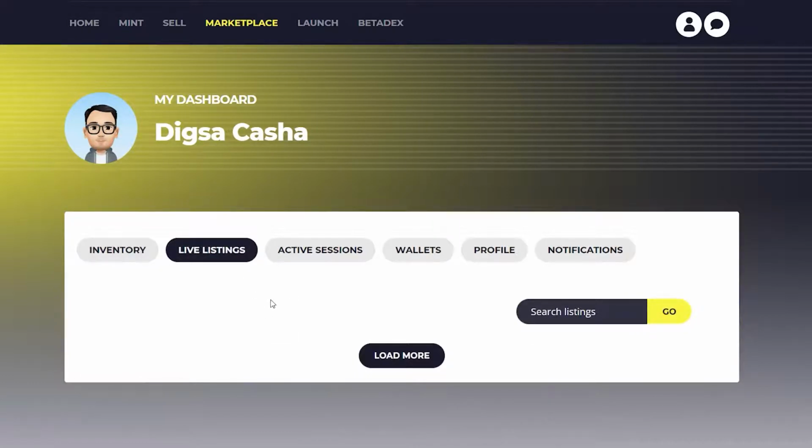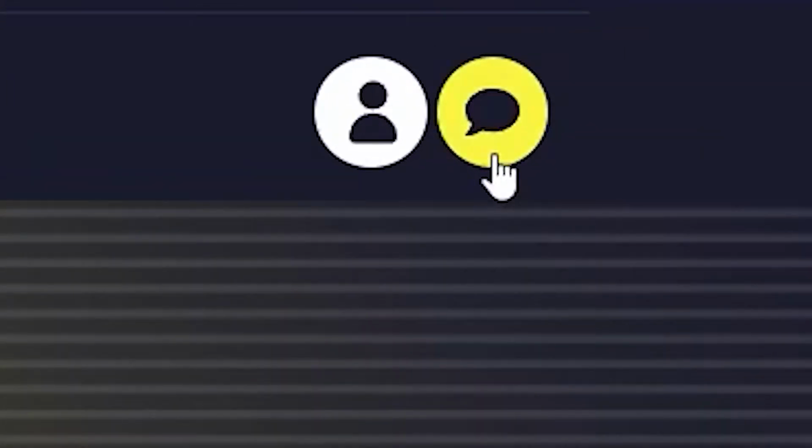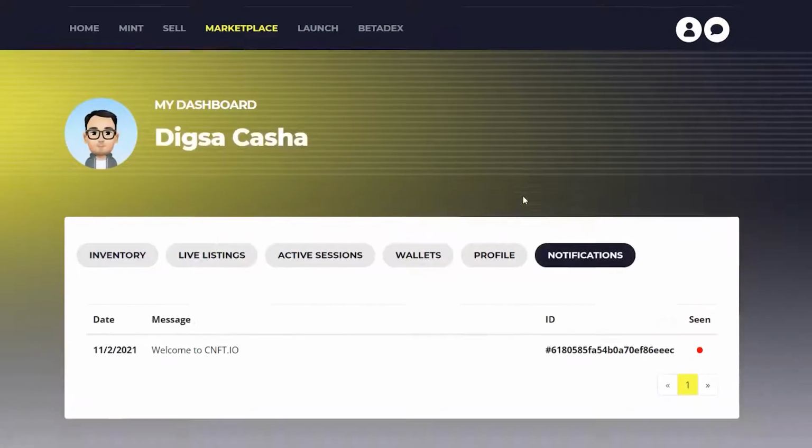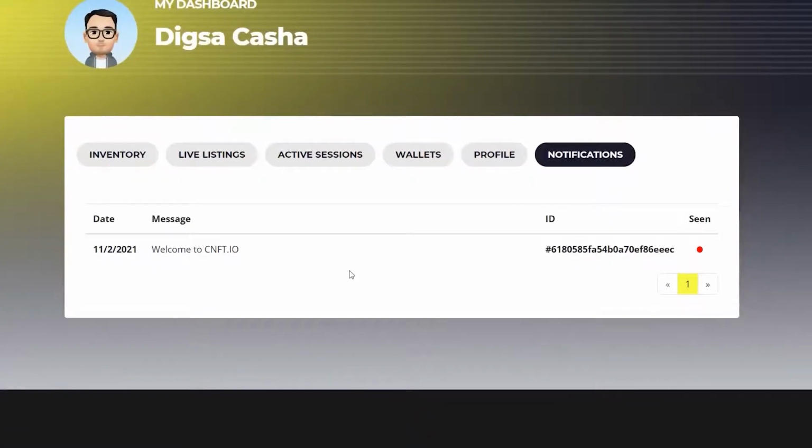Now, what happens once you actually sell it? Another little layer of complexity, but this is how it works. You have to go to the notification tab. Once it sells, you'll have a notification in the notifications that it was sold. You'll be able to click that notification, which will bring you to a kind of summary page. You will then need to send that asset to the public address listed, the buyer's address. You'll need to send that back to them within 24 hours of purchase.